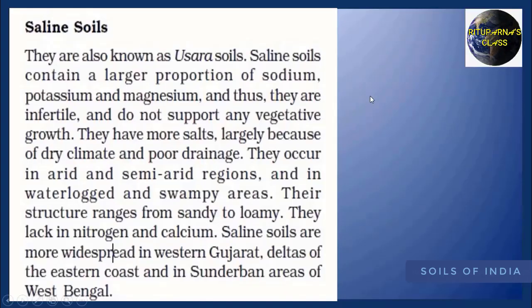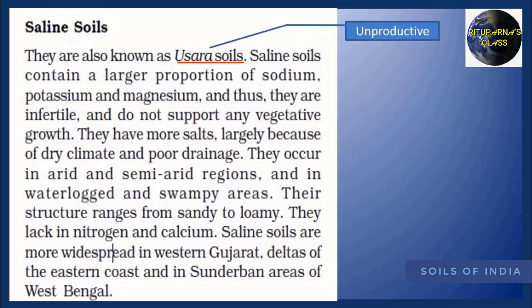Now I am going to discuss about the saline soil. They are also known as Usara soil. You already know the meaning of Usara is unproductive. Saline soils contain a large proportion of sodium, potassium and magnesium. Thus they are infertile and do not support any vegetative growth. They have more salts largely because of dry climate and poor drainage.